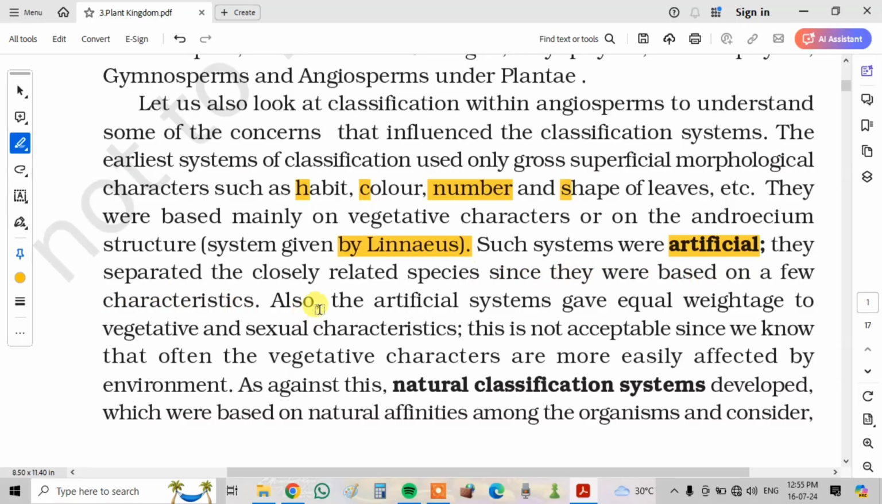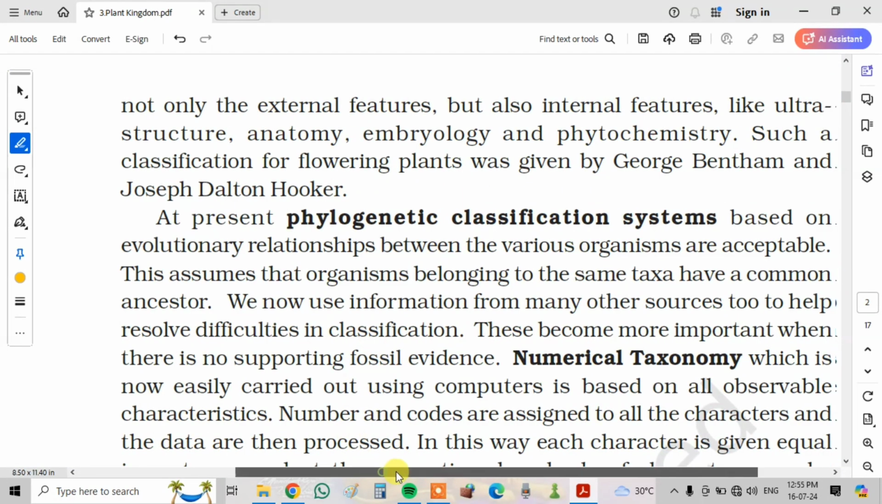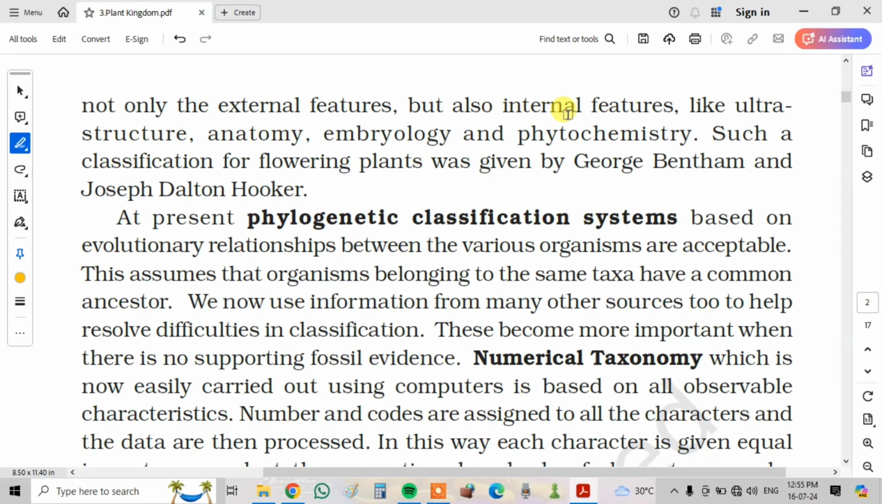Also, the artificial system gave equal weightage to the vegetative and sexual characteristics. This is not acceptable since we know that often the vegetative characters are more easily affected by environment. Hence, natural classification systems developed, which were based on natural affinities among the organisms and considered not only the external features but also internal features like ultrastructure, anatomy, embryology, and phytochemistry. Such a classification for flowering plants was given by George Bentham and Joseph Dalton Hooker.